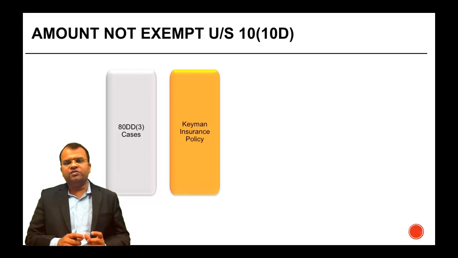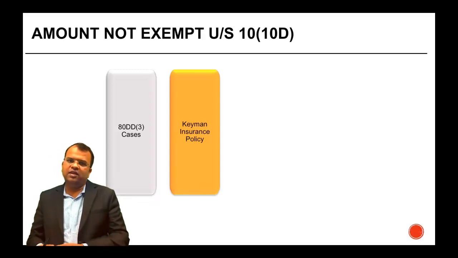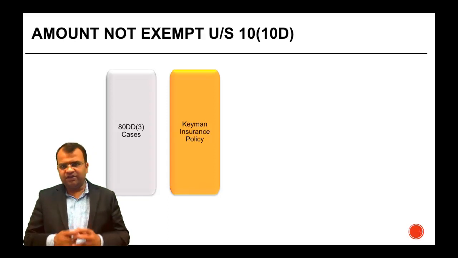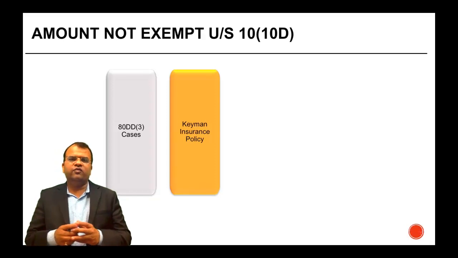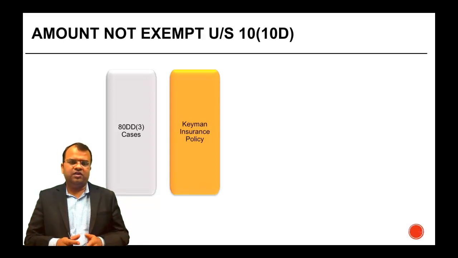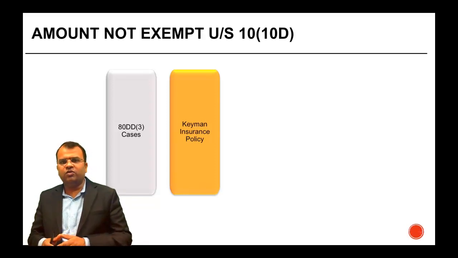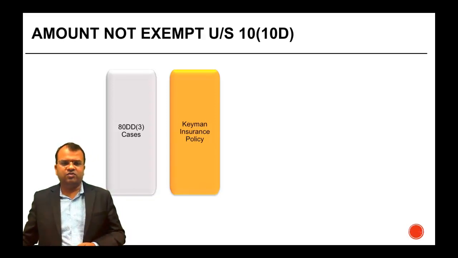So where an insurance policy is taken on the life of a key man, then the amount received by the person who has taken the policy in respect of a key man is not exempt from tax under section 10, subsection 10D. Therefore, if the insurance company makes a payment of Keyman insurance policy amount, they are under an obligation to withhold tax from such payments.